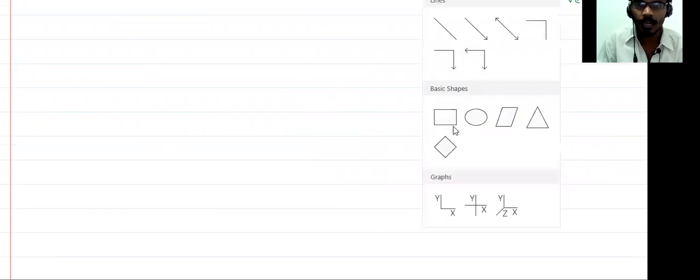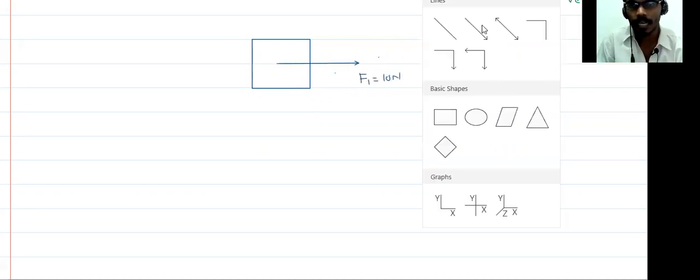Now, my job, suppose I say that you have a block, you apply some force in this direction that is equal to 10 Newton. This is the magnitude of this force. And there is another force in this direction, which is F2, equal to 20 Newton. And the angle between these two forces is 60 degree.